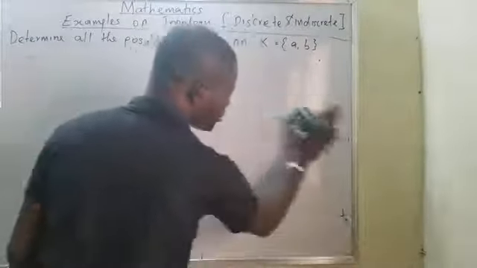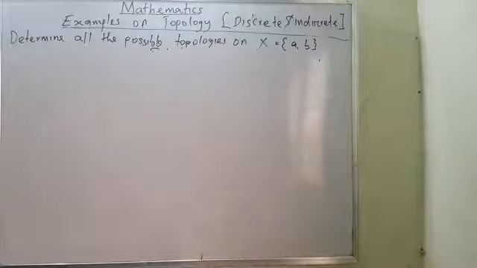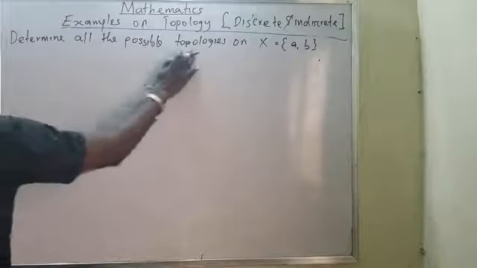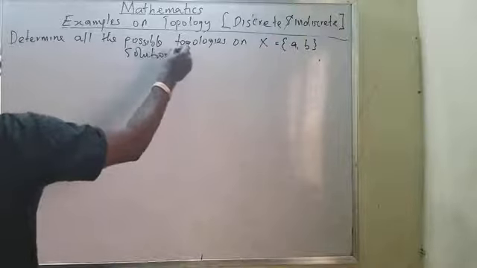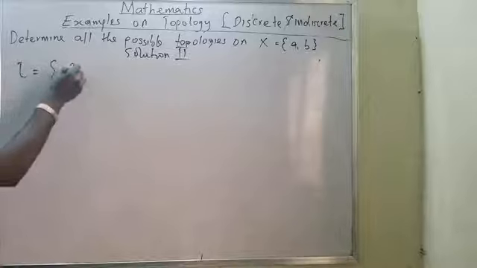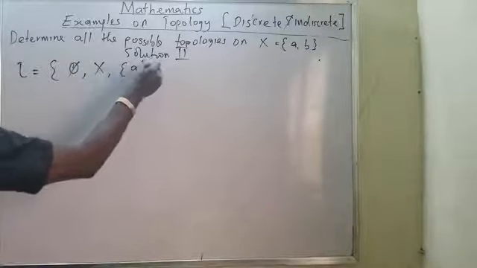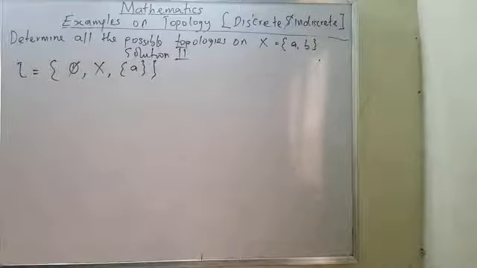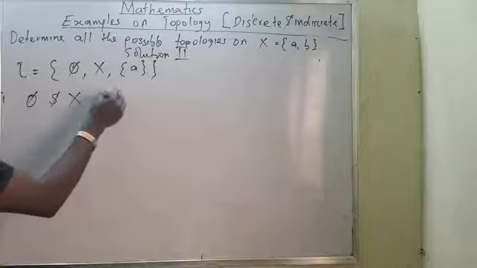The second one I can also talk about is another topology, another solution. I have done one. This is solution 2. Now, if I have my tau as the empty set, the given set and one of the sets. The first thing I need to know is that the empty set and X are elements in tau.